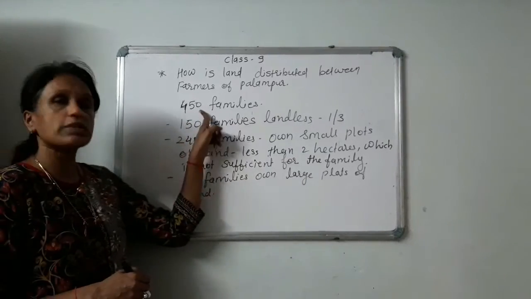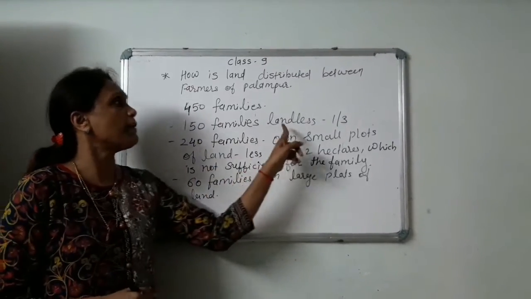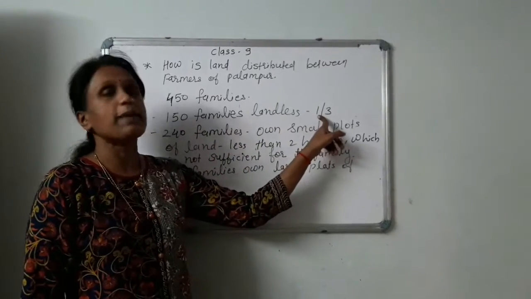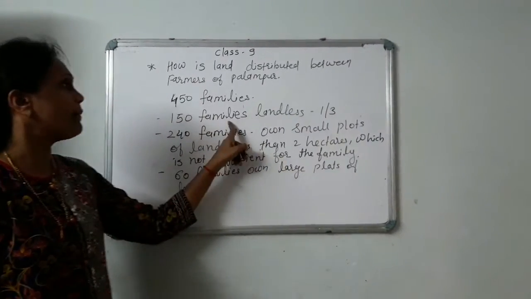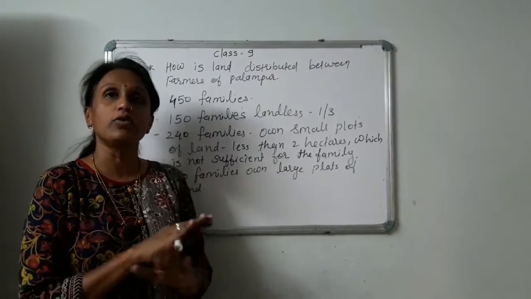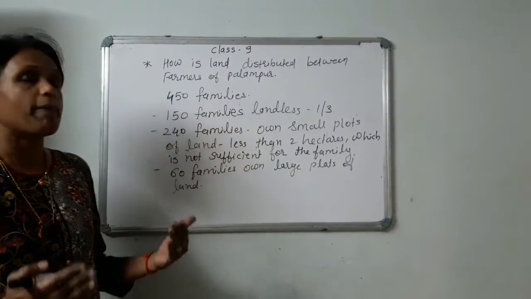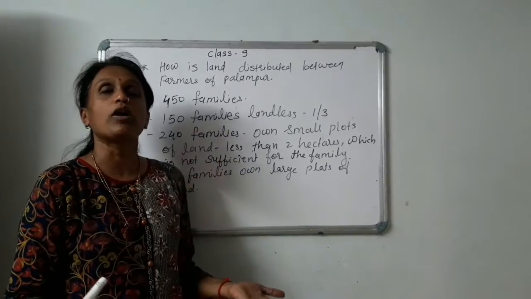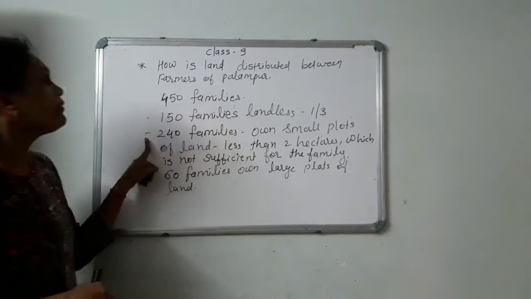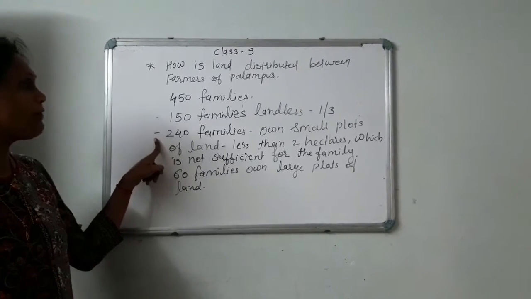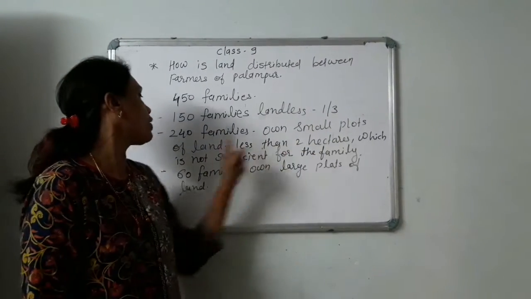Among those 450 families, 150 families were landless, which means approximately one third of the families were landless. They do not own any land, and they were surviving by working on others' farms or by doing odd jobs. Now 240 families, you can see on the map, own small plots of land.